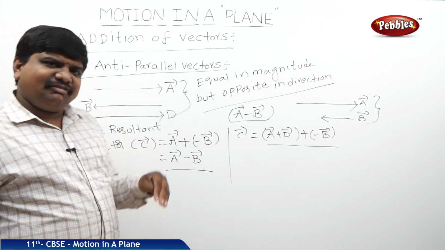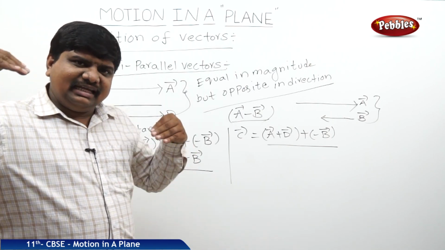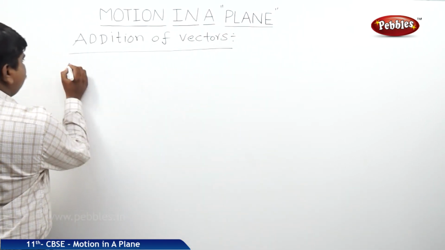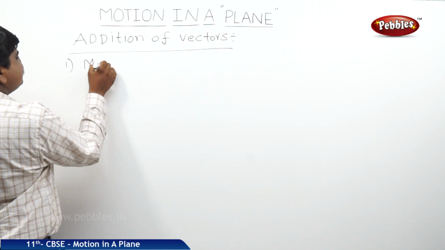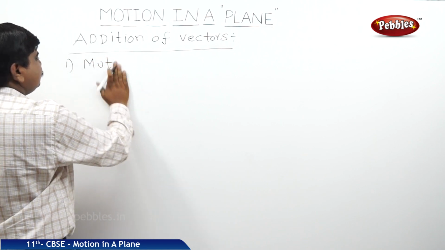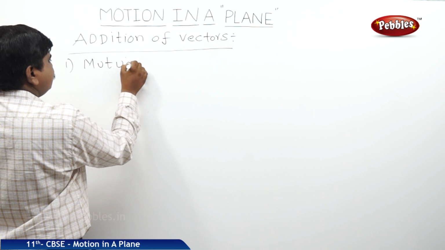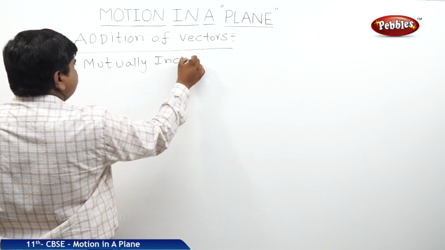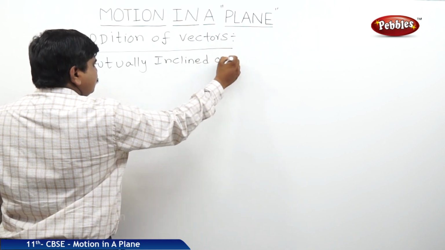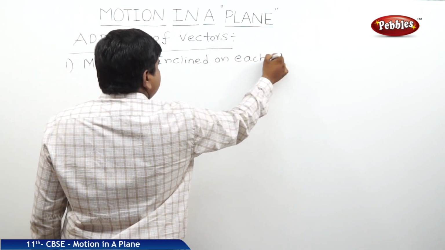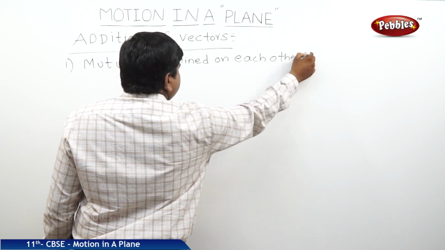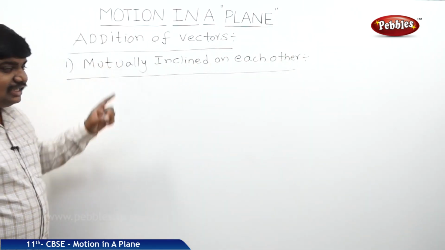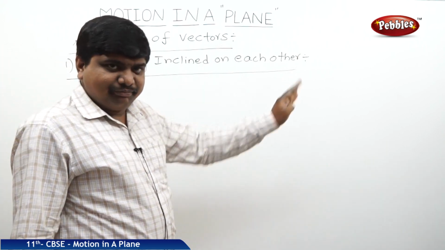Now we will see the addition of vectors when the vectors are inclined on each other. In the previous case we saw two vectors in the same plane.